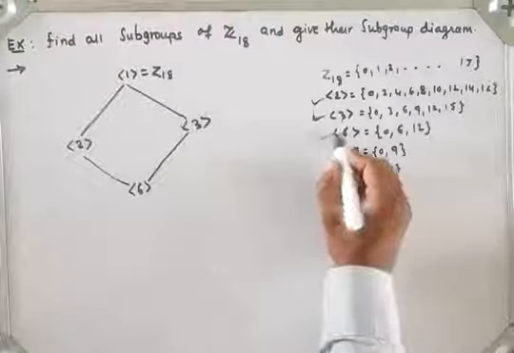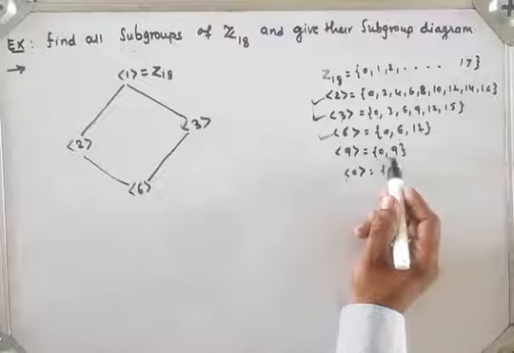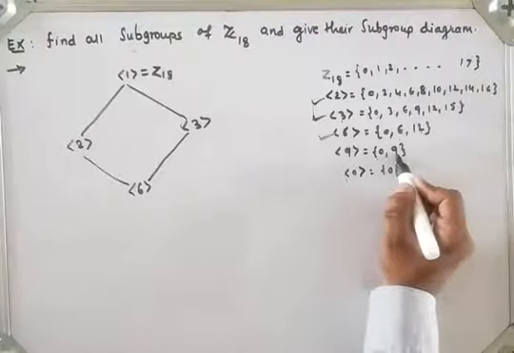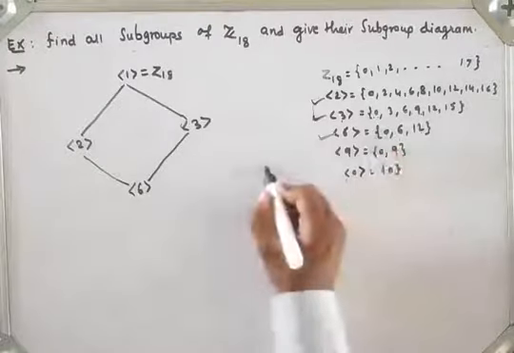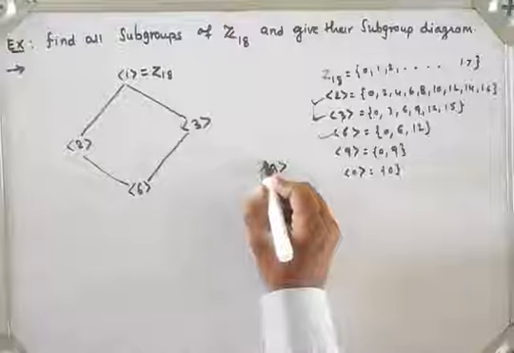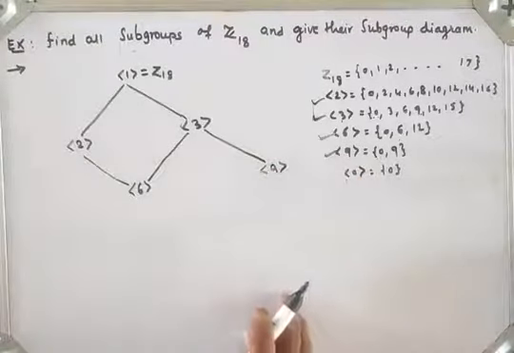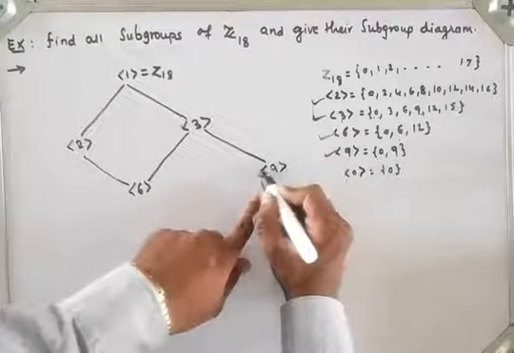Now generator 9, which is a subset of what? Where are the elements 0 and 9? 0 and 9 belong to generator 3, so I will take generator 9 here, which is a subset of generator 3. Now the next element is 0.